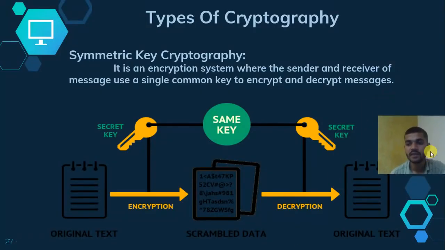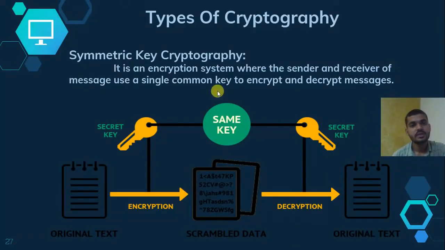Next is the types of cryptography. There are two types: symmetric key cryptography and asymmetric key cryptography. So what is symmetric key cryptography? It is an encryption system where the sender and the receiver of the message use a single common key to encrypt and decrypt the message. Where encryption and decryption are done using the same key, that is known as symmetric key cryptography.